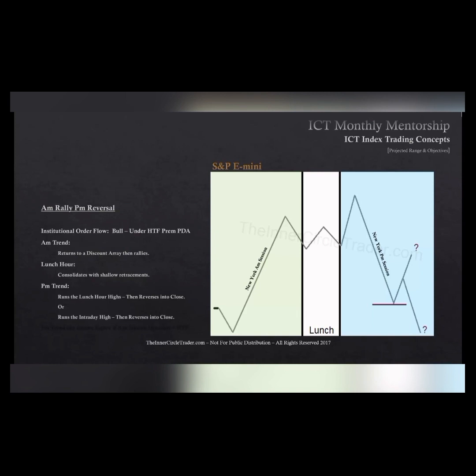So don't think that it has to create, like as this diagram is showing here, a higher high in the PM session relative to the AM session. It could just be a higher high relative to what was seen during the lunch hour, which would create a failure swing on the run into the AM session's high.